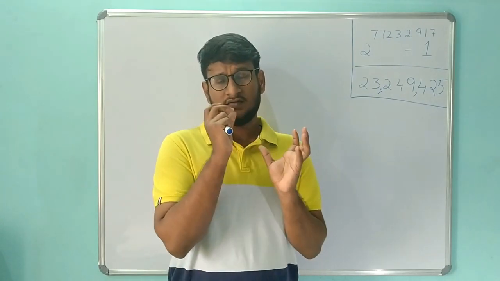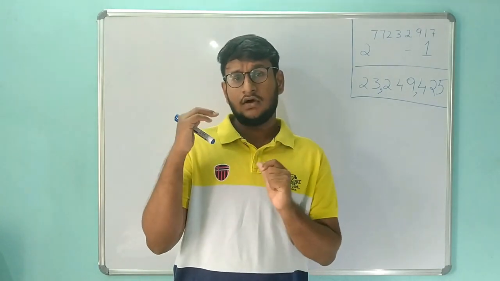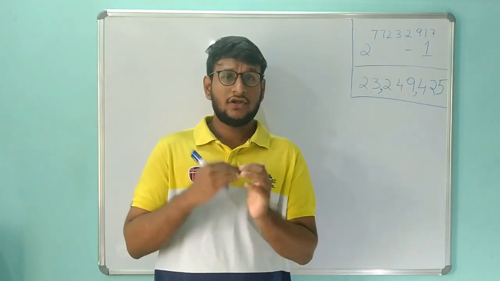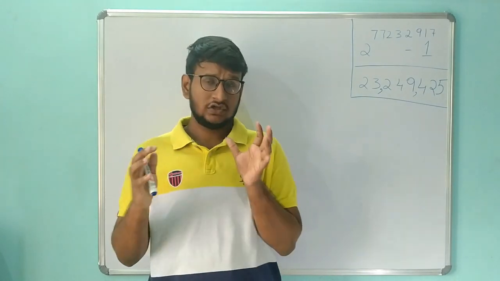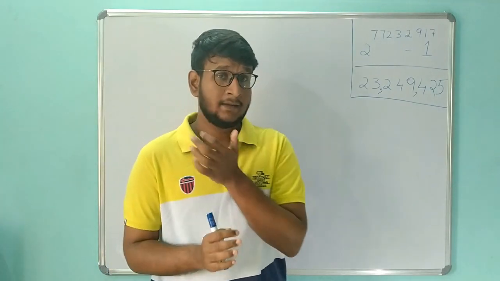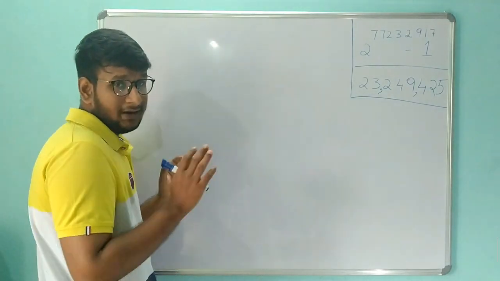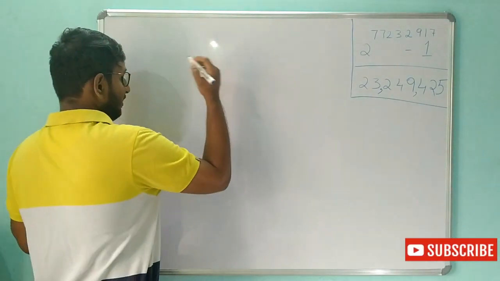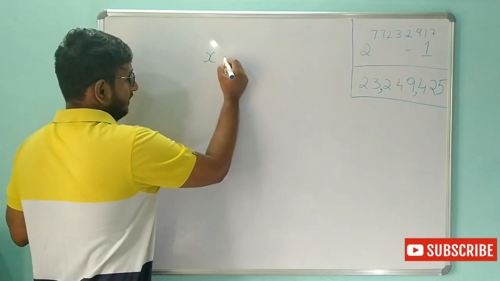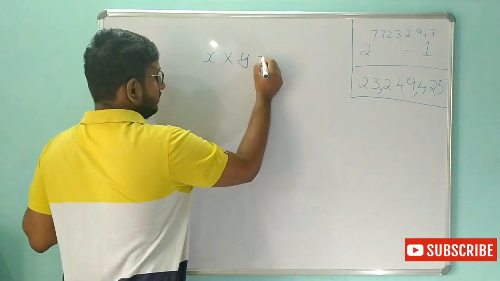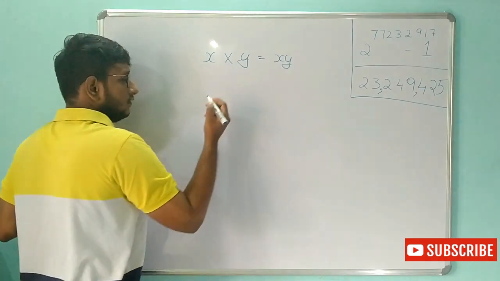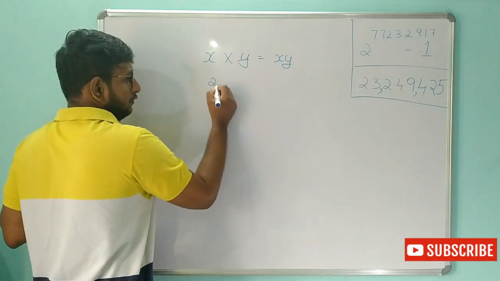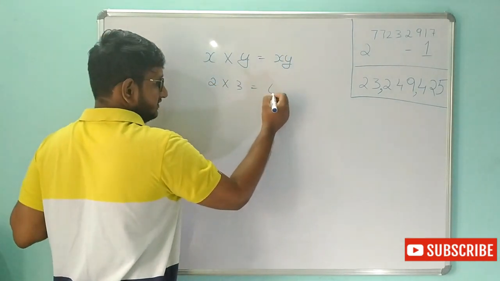So there are certain terminologies you should have been familiar with, but I am going to explain again what those terminologies are. First, let's take an operation, which is nothing but multiplication. So let's take a multiplication, that is x into y will give us xy, right? So this is nothing but 2 into 3 will be 6, right?